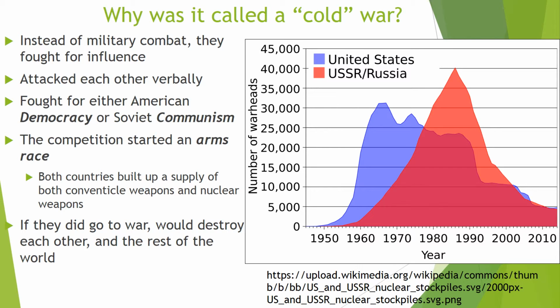And everyone was really concerned because the whole world knew that if the US and the Soviet Union did actually go to war where they fought each other, then they would destroy each other and probably the rest of the world because of the fact that both sides had these nuclear weapons. This chart over here is describing the number of warheads or nuclear weapons that each country has. So the US is this blue, and the USSR, also known as Russia, is this red.